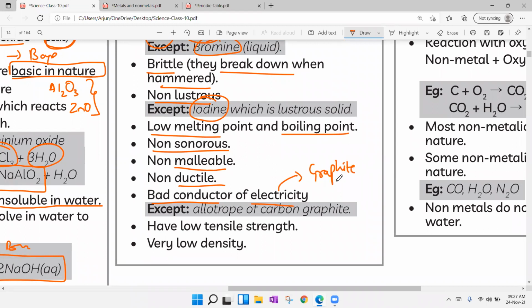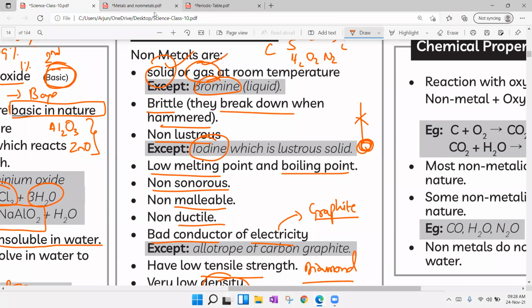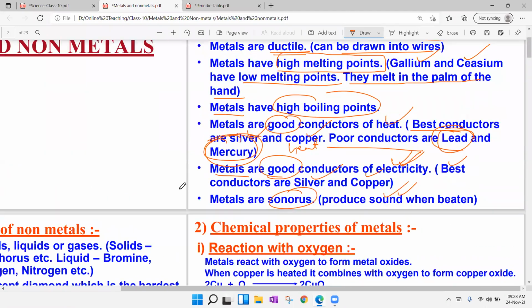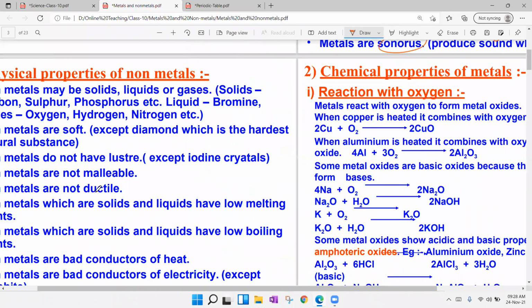Graphite is the only non-metal which is a good conductor of electricity, and diamond is the only non-metal which is a good conductor of heat. Very low tensile strength. If you take a thread and hang a big stone on it, it will break. No tensile strength and very low density. So these are the physical properties of non-metals.